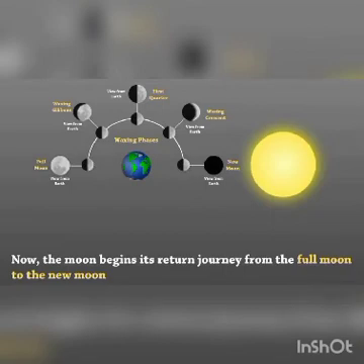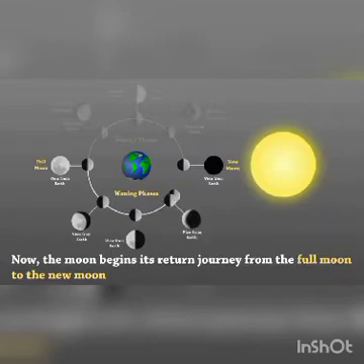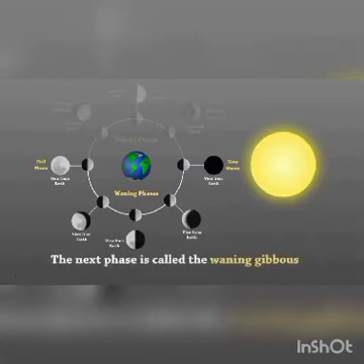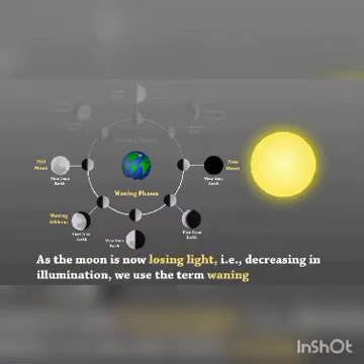Now, the moon begins its return journey from the full moon to the new moon. The next phase is called the waning gibbous. As the moon is now losing light, that is, decreasing in illumination, we use the term waning.